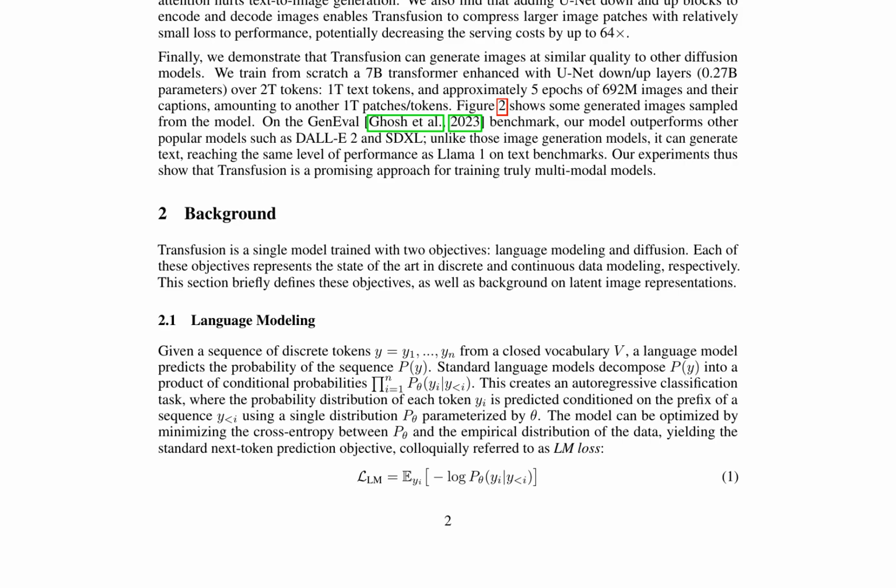Transfusion combines the language modeling loss function with diffusion to train a single transformer over mixed modality sequences. This model can perceive, process, and produce data of every modality, making it a powerful tool for various applications.